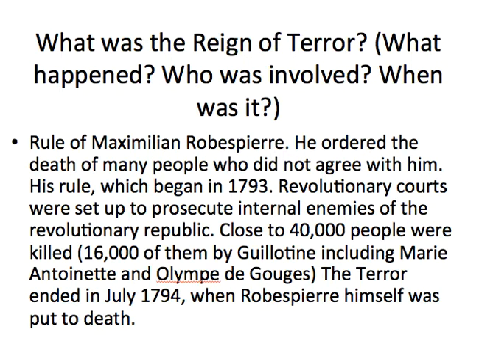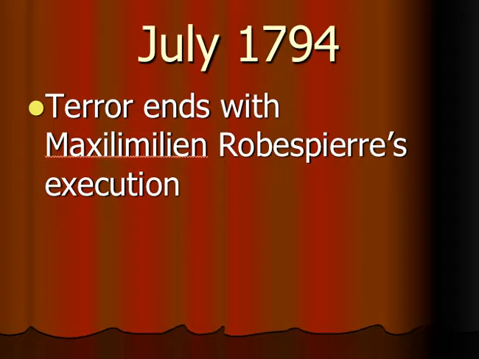What was the Reign of Terror? What happened? Who was involved? All right, so the rule of Maximilien Robespierre, he ordered the death of many people who did not agree with him. His rule, which began in 1793, revolutionary courts were set up to prosecute internal enemies of the Revolutionary Republic. Close to 40,000 people were killed, 16,000 of them with the guillotine, including Marie Antoinette and Olympe de Gouges and the king. The terror ended in July 1794 when Robespierre himself was put to death. Okay, so he's also going to end up killed by the guillotine.